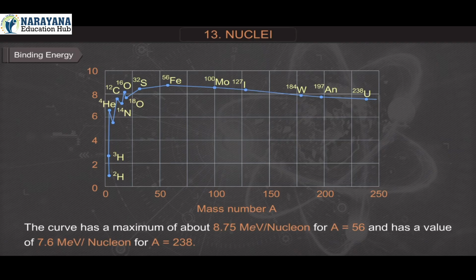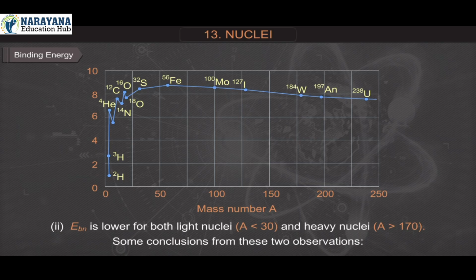The curve has a maximum of about 8.75 mega electron volt per nucleon for A is equal to 56 and has a value of 7.6 mega electron volt per nucleon for A is equal to 238.